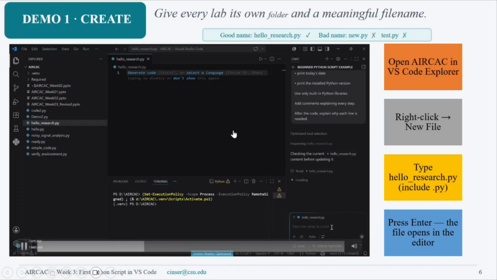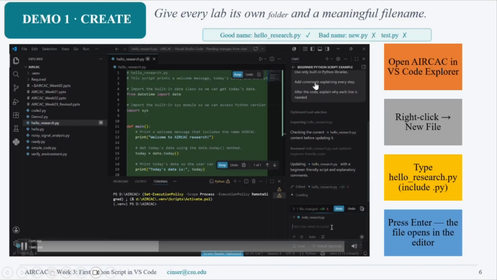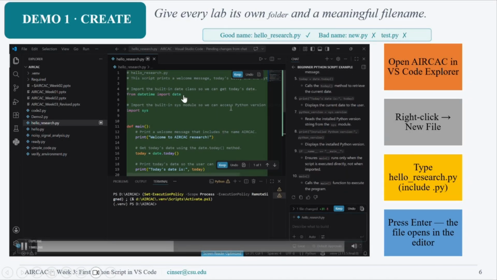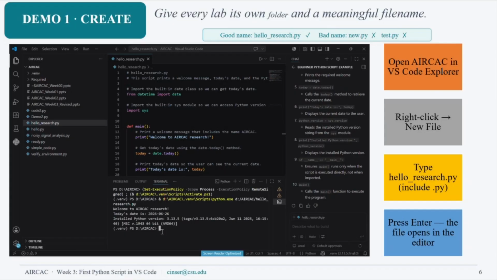The Python code will now transform this into code, and it will provide us the code. This code should be run. If we have errors, we can correct them. If we don't have errors, it will run and provide us the results. Normally here, what we told this code to do is to print welcome to AIRCAC and print today's date. It gives us what we told it to do.